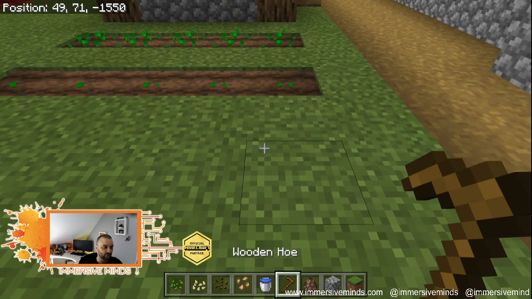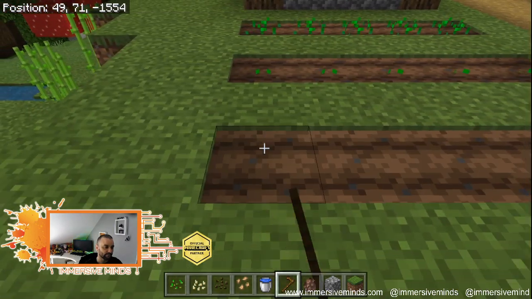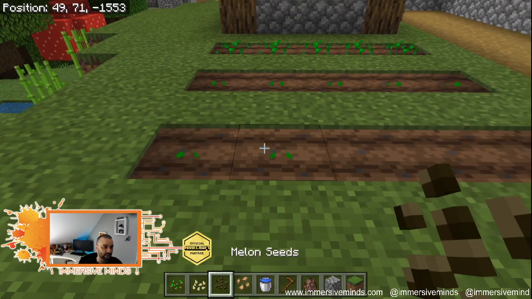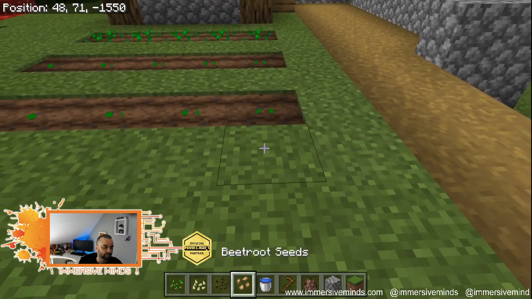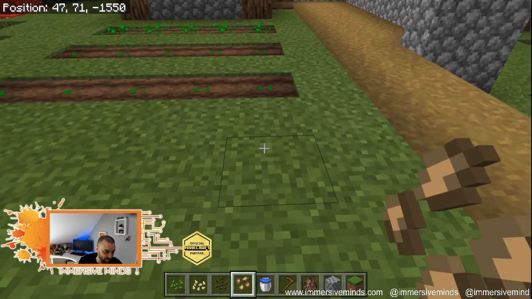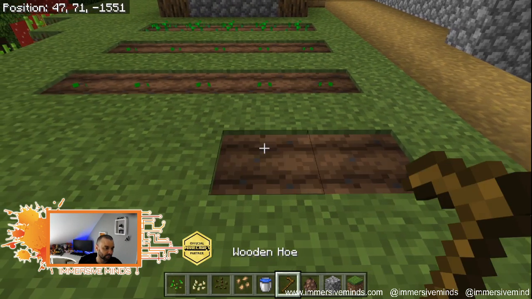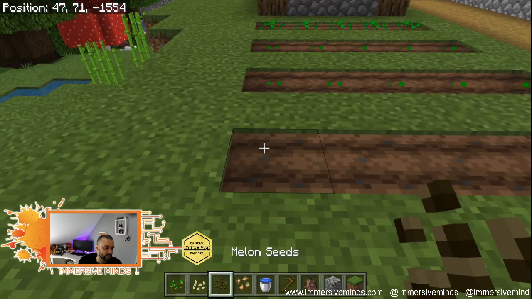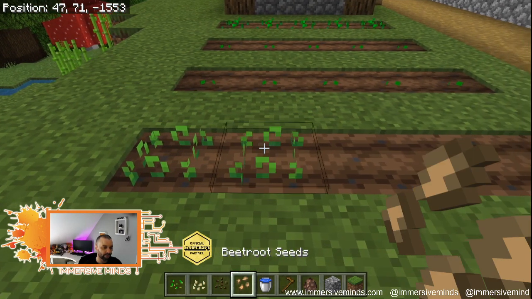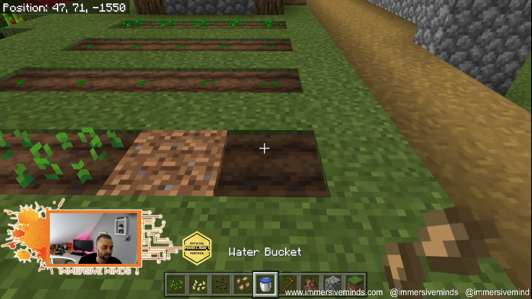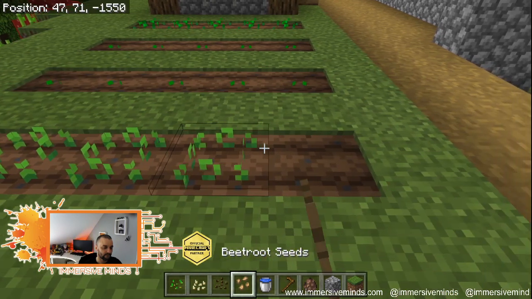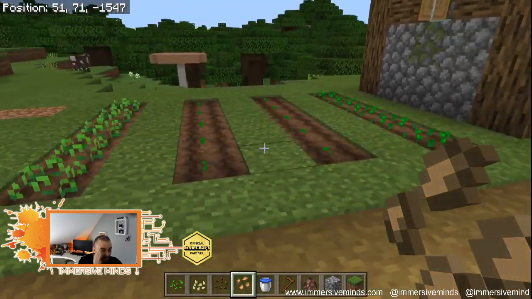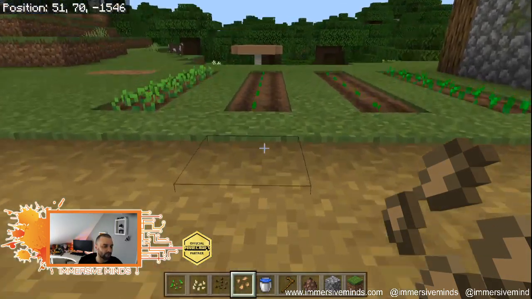And then with my next row, I'm going to do melons. And then with my next one, I'm going to do beetroot. Oops. Here we are. And so that gives me 4 different types of crops.